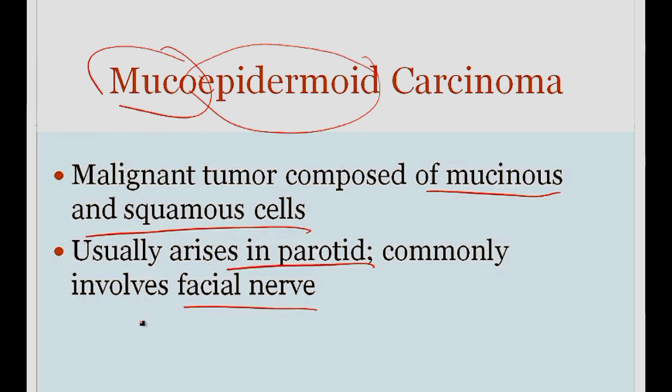It's a malignant tumor, so again, the facial nerve runs right through the parotid, and if you have a malignant tumor of the parotid, it'll damage the facial nerve, creating problems with the facial nerve, and so that's important to bear in mind as well. And that concludes our discussion of salivary gland lesions.